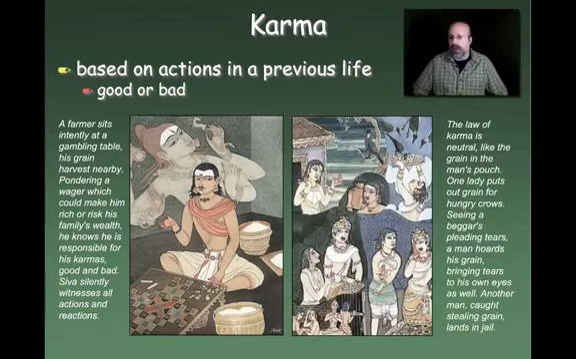Here's another example. The laws of karma are neutral, like the grains in the man's pouch. One lady puts out grain for hungry crows. Seeing a beggar's pleading tears, a man hoards his grain, bringing tears to his own eyes as well. And another man caught stealing grain lands in jail. So again, the old woman perhaps is getting good karma because she's feeding crows, realizing that all life is interconnected. The other guy hoards his grain, doesn't give it out, doesn't help those that can't help themselves. And of course, another man is stealing. So some of these people are going to end up with good karma, some of them are going to end up with bad karma, depending on their moral and ethical behavior.